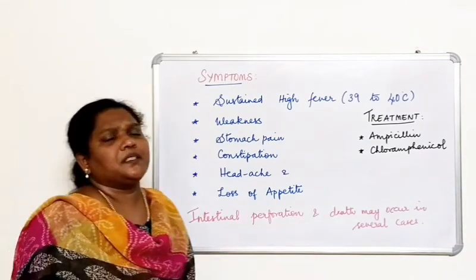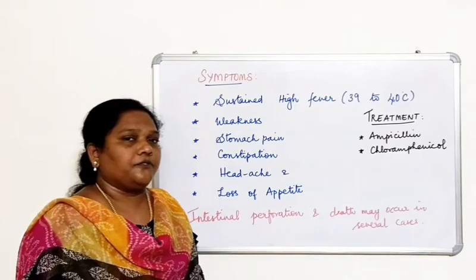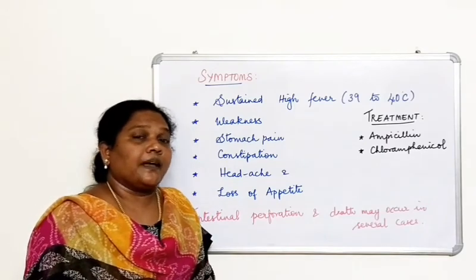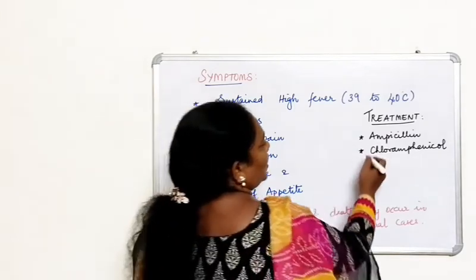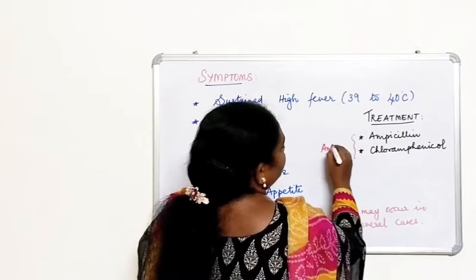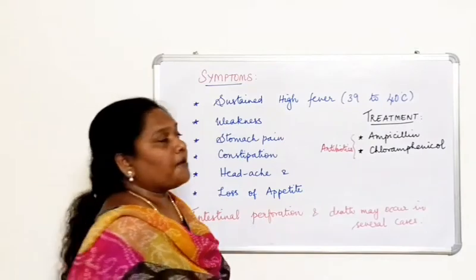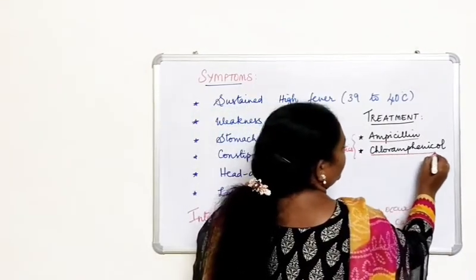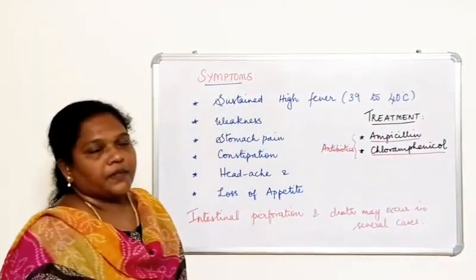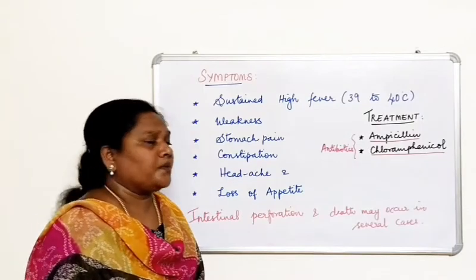So how can it be treated? What type of treatment can be given for typhoid? Antibiotics can be given, right? So these two antibiotics can be used: ampicillin and chloramphenicol. So how can you prevent it? The best way to prevent it is the typhoid vaccine.